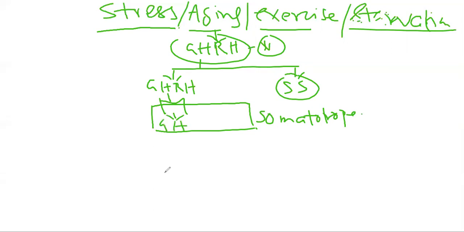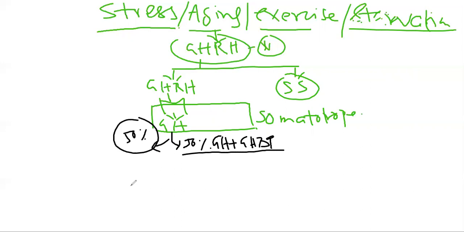Now what happens? Growth hormone, when it comes into the circulation, immediately 50% of this growth hormone will bind with the growth hormone binding protein. So growth hormone will bind with the growth hormone binding protein, and it will remain inactive. The rest of the 50% of the growth hormone will work at several places. What are the several places? One is the adipocytes, one is the muscle, and one is the liver. Three areas are there where this growth hormone is actually working.